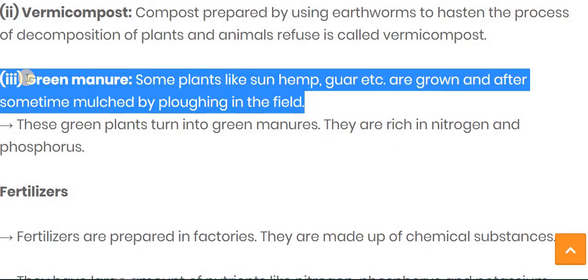Some plants like sunn hemp, guar, etc. are grown, and after some time they are mulched by ploughing in the field. That comes under green manure. This green plant turns into green manure, and they are all rich in nitrogen and phosphorus. This kind of soil is required for the cultivation of the dicot family, or you can say the leguminous family, pulses cultivation.